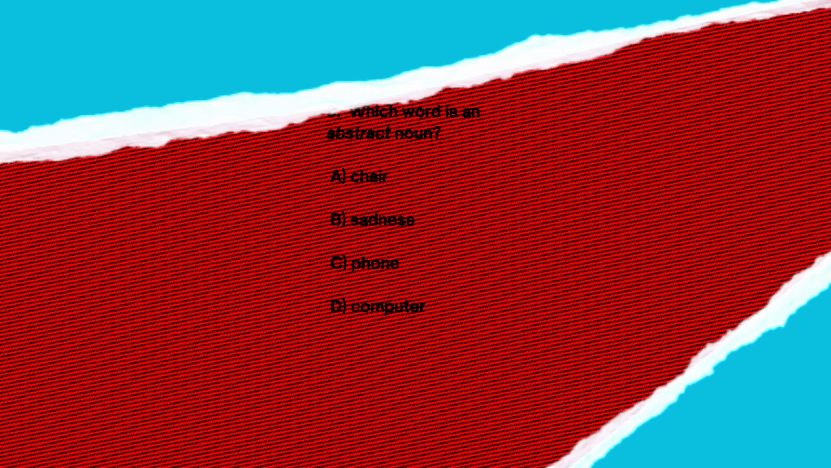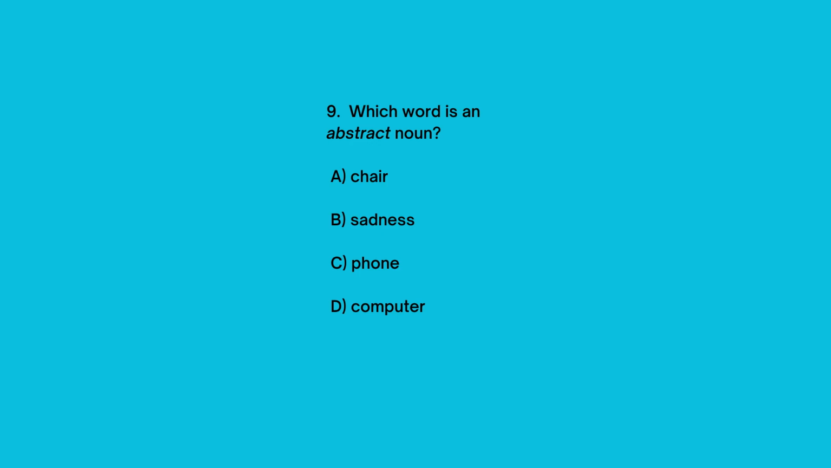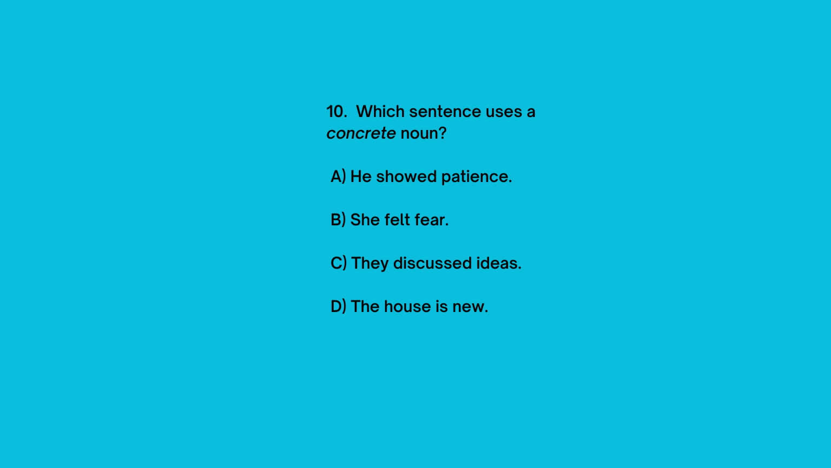She opened the window. 9. Which word is an abstract noun? A. Chair. B. Sadness. C. Phone. D. Computer. The answer is B. Sadness. 10. Which sentence uses a concrete noun? A. He showed patience. B. She felt fear. C. They discussed ideas. D. The house is new. The answer is D. The house is new.